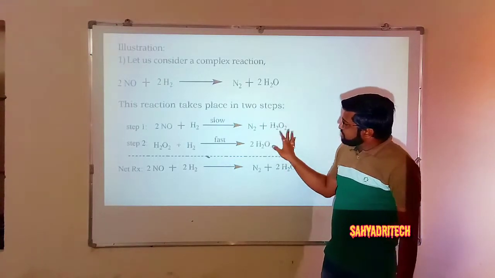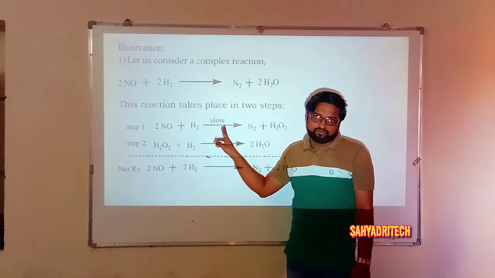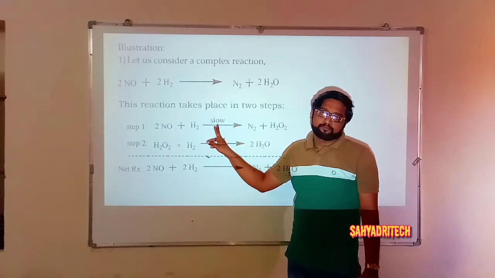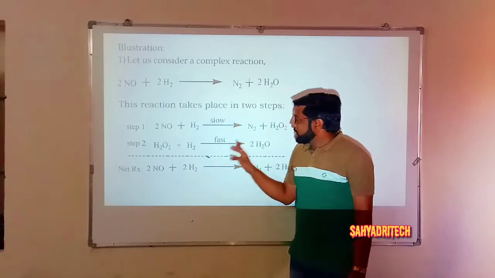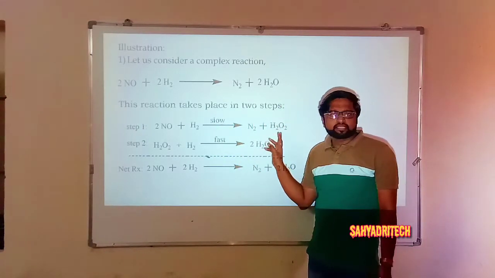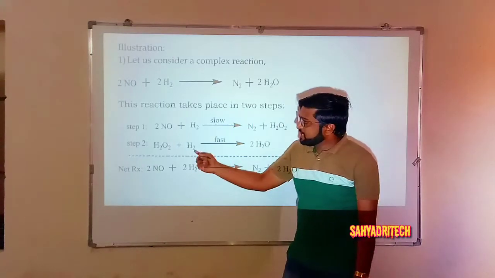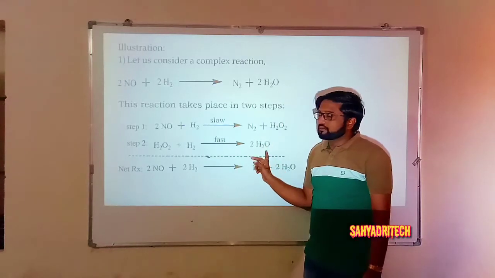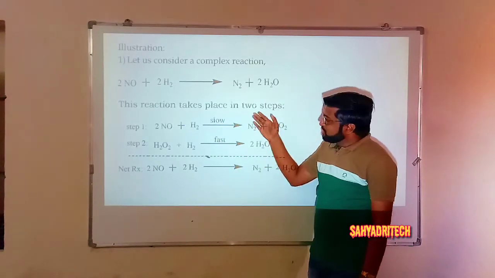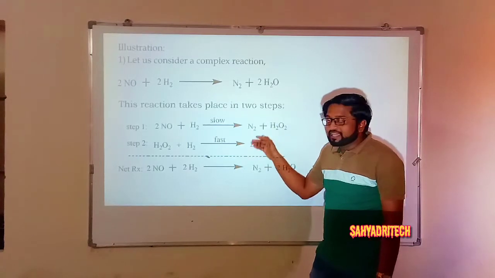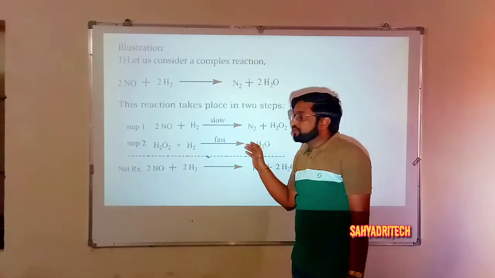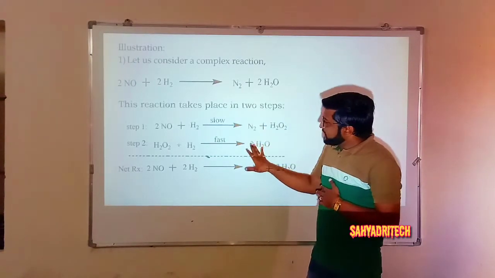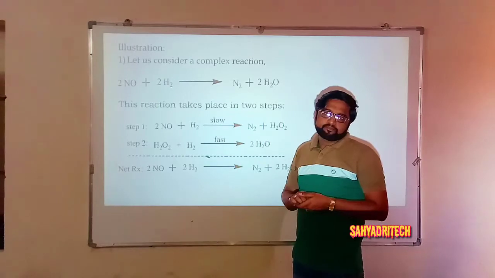The formation of hydrogen peroxide proceeds slowly. Therefore, we say the first step will be the slowest step. Well, second step, whatever hydrogen peroxide formed, it is highly unstable. Therefore, it readily combines with the dihydrogen, another molecule of hydrogen, to give 2 moles of water. When you look at these two steps, it indicates the mechanism of a reaction. How do we get these? By conducting an experiment. So we say by knowing the mechanism, one can get to these two steps.